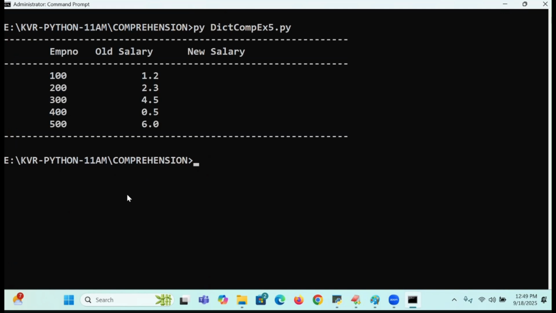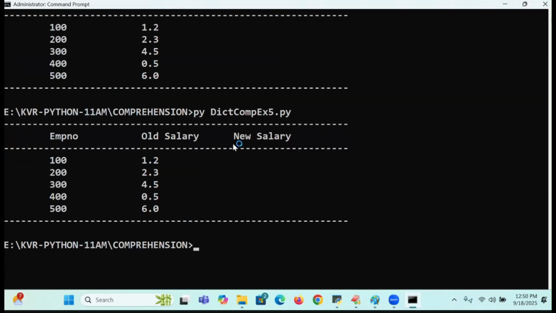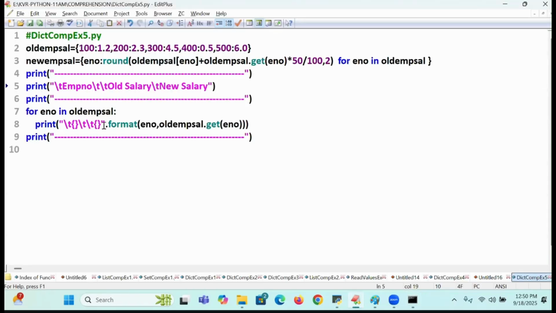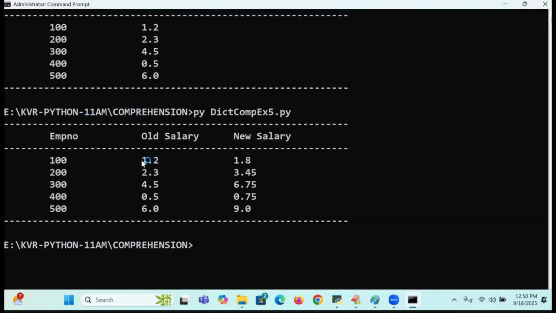So to have the perfect things like. Okay. Now here also one backslash T. So I will go to this place perfectly. Under new salary also I will write it. Come on, new salary. How do you write it? Backslash T, backslash T. Where is the new salary value? New EMP cell. New EMP cell. Dot what? Come on. Dot get of ENO. Okay. So see that we got it. 1.2, 50%, 0.6. 60, 6.0, 50%, 3, 9.0.